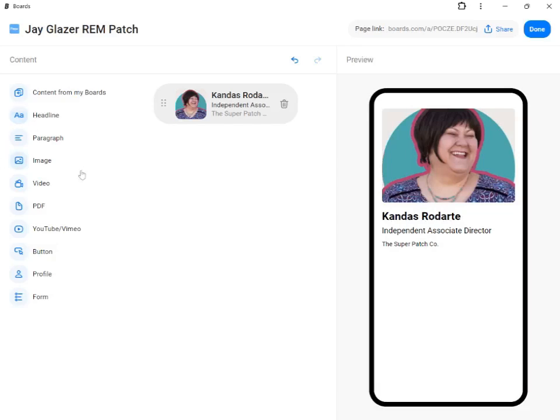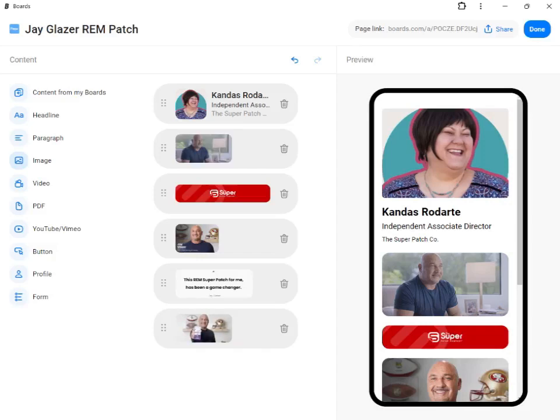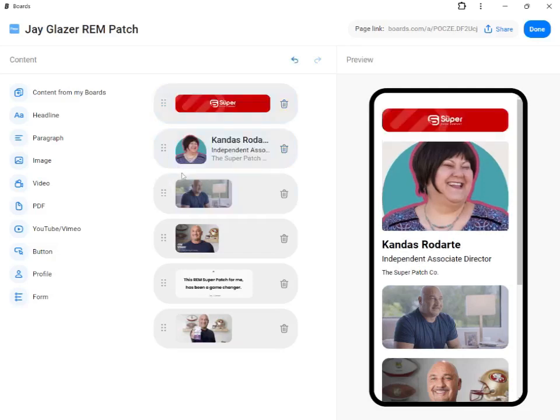So I'm going to go over to image. I'm going to click on image. And then I'm going to find the images that I want to upload from my computer. And I can select all 5 of the images I want to upload. And they're going to populate. All right, so now the images have populated, and now I'm going to rearrange them in the order that I want to see them on the screen.